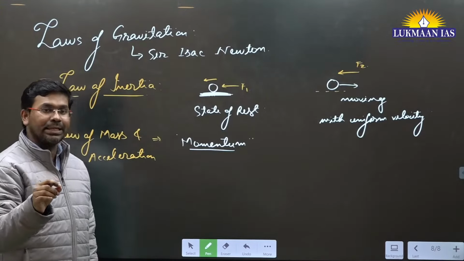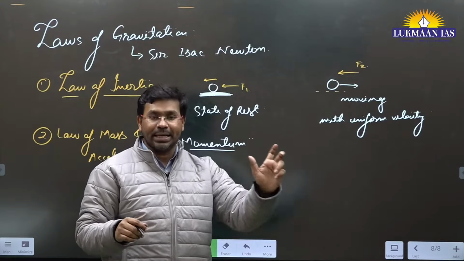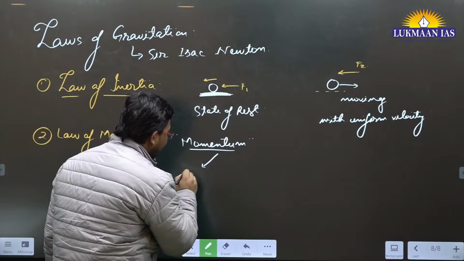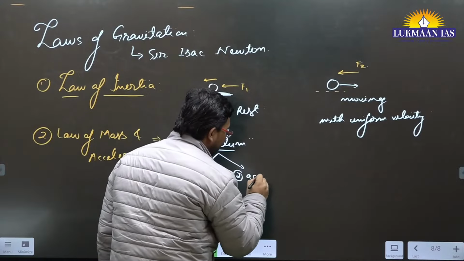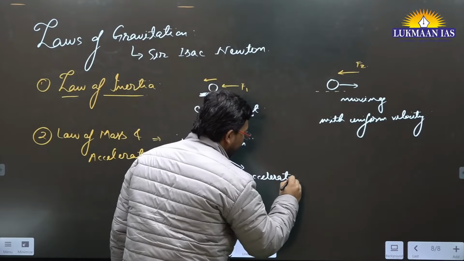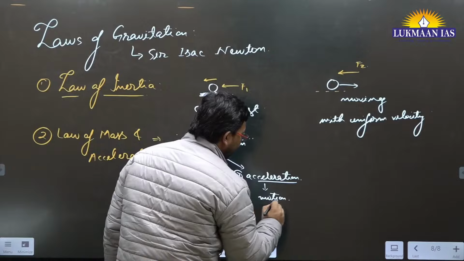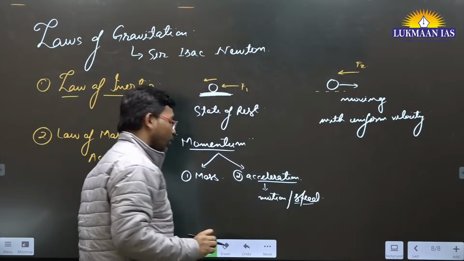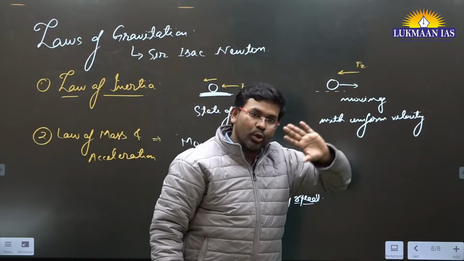Basically, momentum is the force that a body can impart by virtue of the motion that it has. For a body to have momentum, it needs to have two characteristics. Number one, it should have some mass. Number two, it should have some acceleration, which means it should have some motion. Motion can be in the form of speed, acceleration and so on. So for example, if we have a big ball like this, I can throw it at the wall, and it's going to impact the wall.